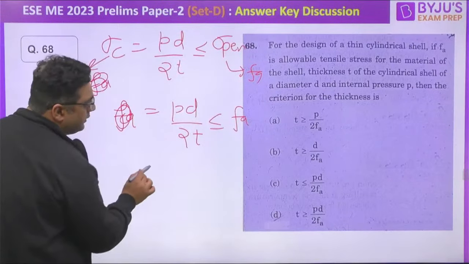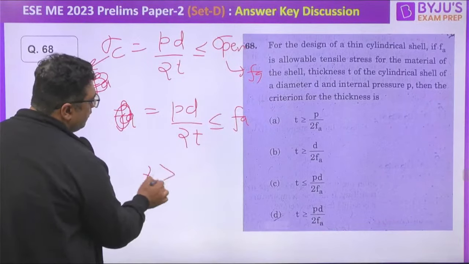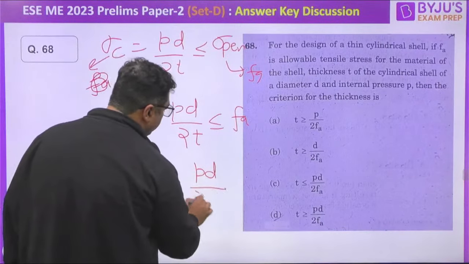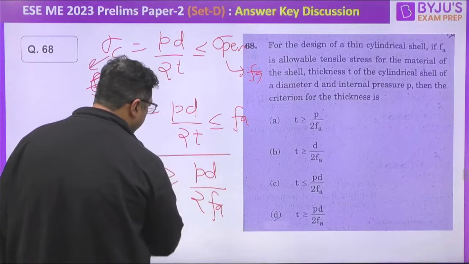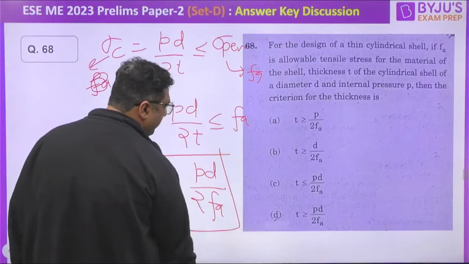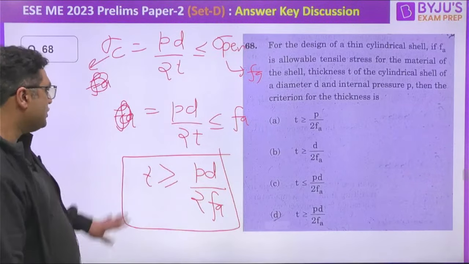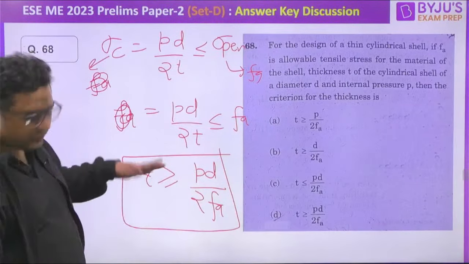So you can write the thickness is going to be more than or equal to PD by 2FA. PD by 2FA. So the answer for this question number 68 is going to be D.